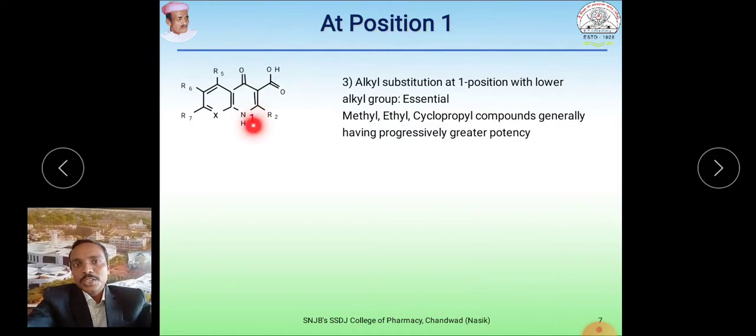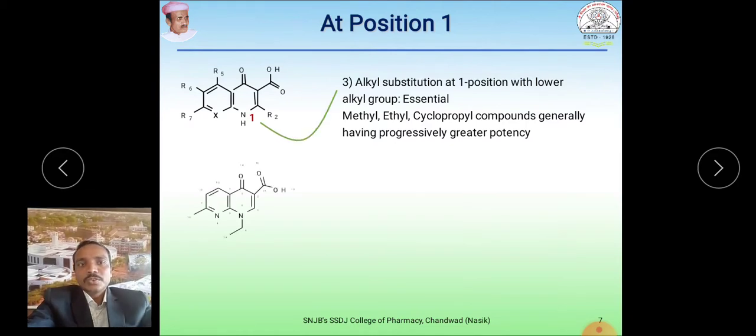Take a look at the examples. The hydrogen is replaced here with a lower alkyl group. One example is nalidixic acid.